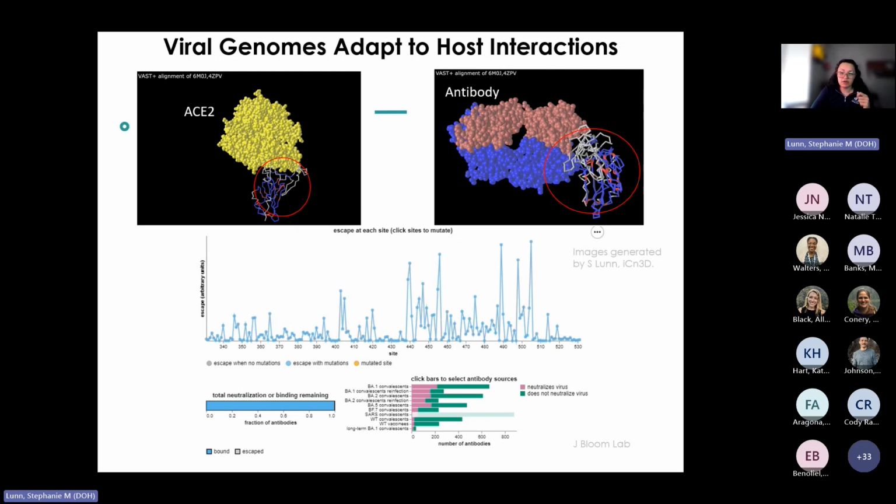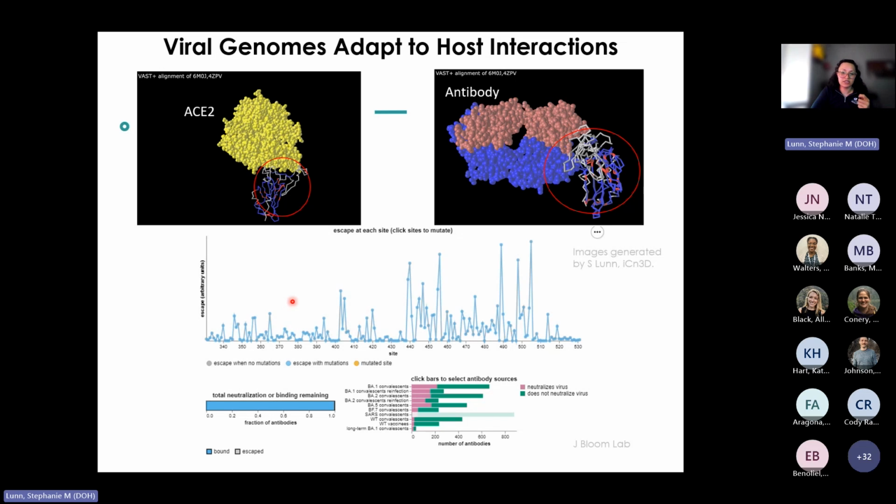Another aspect of host interaction that has influenced the spike protein is the presence of antibodies. Some antibodies are designed to bind to specific regions of the spike protein, or epitopes, to prevent the virus from binding to the ACE2 receptor. And over time, the virus has acquired mutations that have helped it to evade these antibodies.